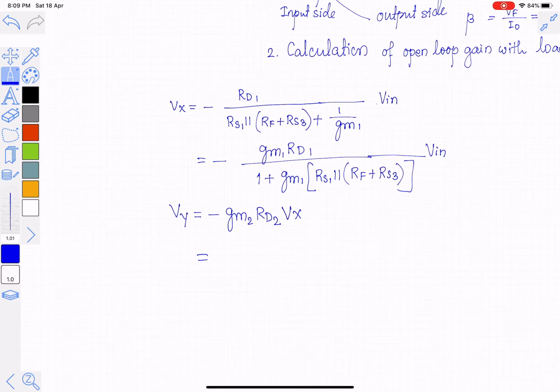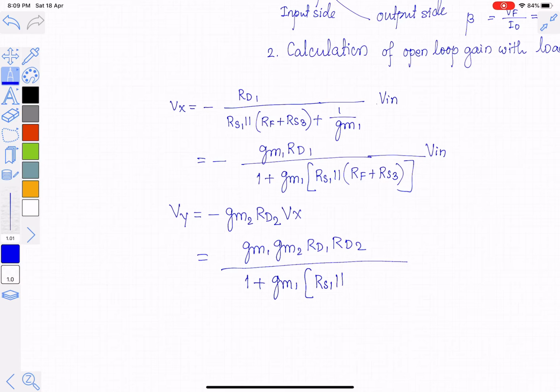So if I write the expression for it, if I put for Vx, it becomes plus gm1, gm2, RD1, RD2 divided by 1 plus gm1 into RS1 parallel RF plus RS3, into Vin. This is the equation for Vy.